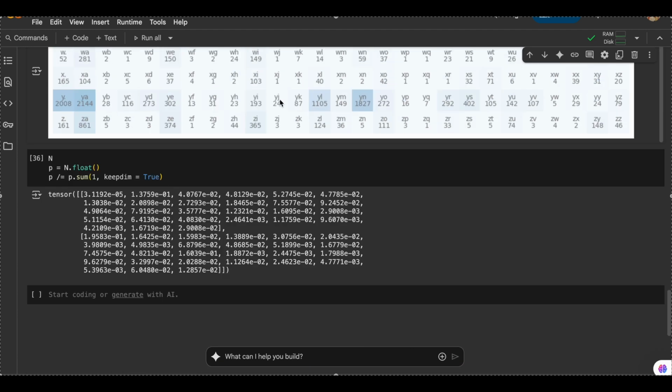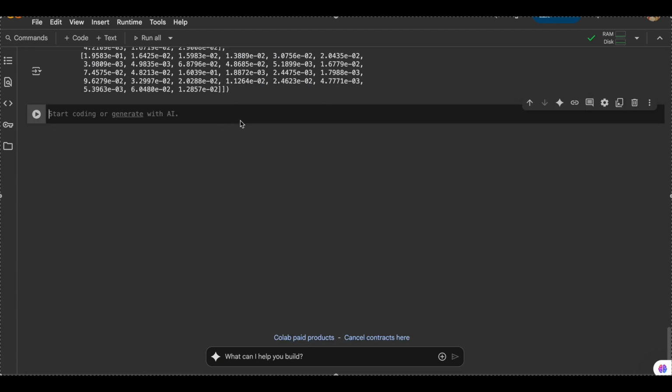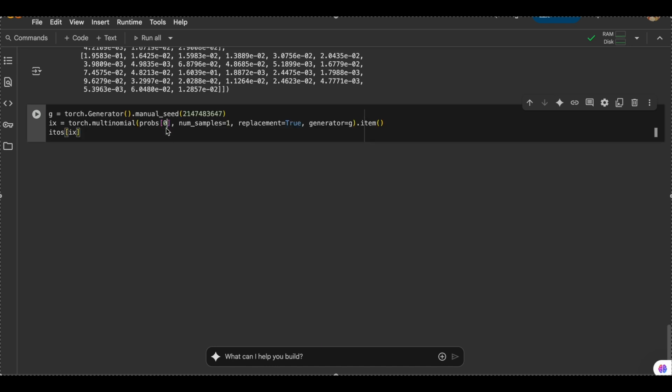So what we want is a probability-based generator that will generate names for us in a randomized manner. Just like what I explained to you at the start of the video, ChatGPT does not choose the highest occurring frequency all the time. That is exactly what we want. We want randomized choices. We'll copy paste this code.